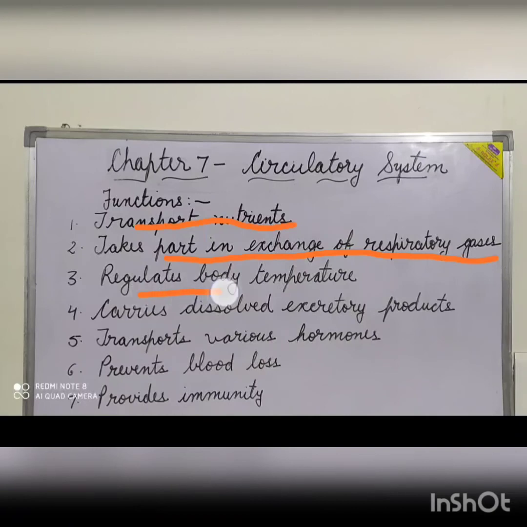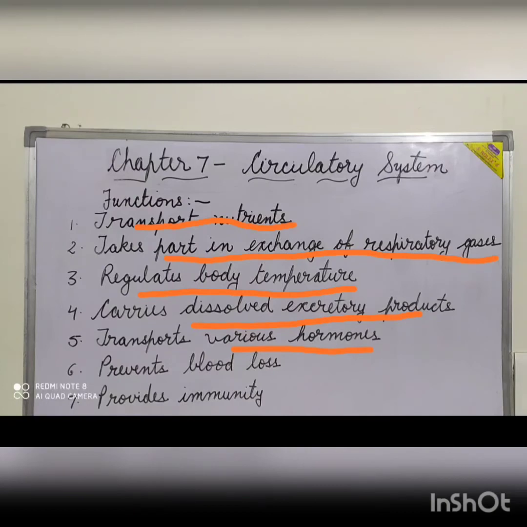It regulates the temperature of the body. It carries the dissolved excretory products from liver to the kidney, from where they are eliminated from the body along with the urine. It transports various hormones produced by the endocrine glands to various organs, due to which a chemical coordination occurs between the organs.